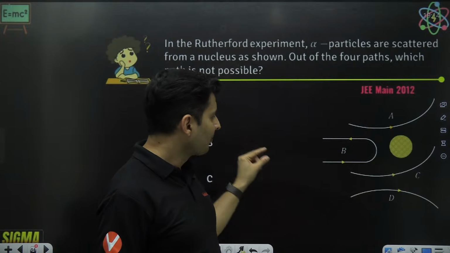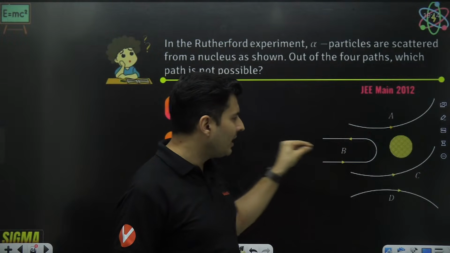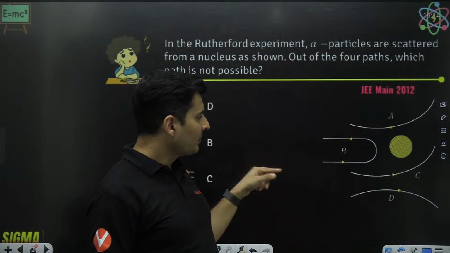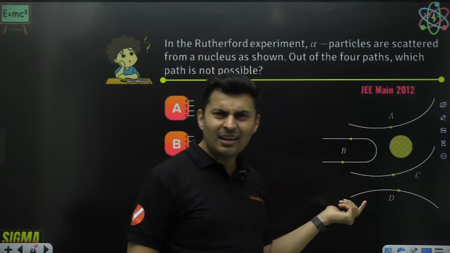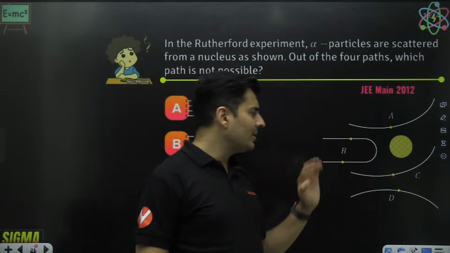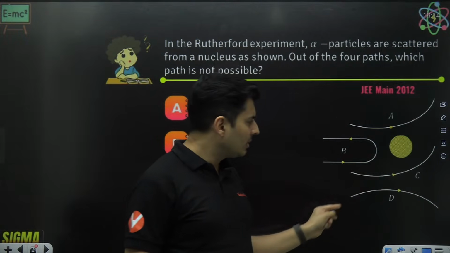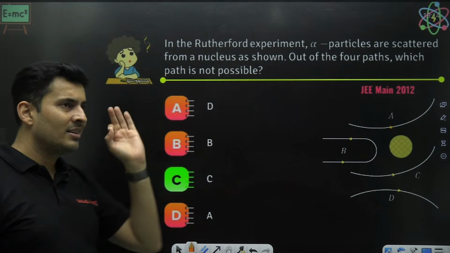A is possible. An alpha particle will come, see the nucleus directly in front, stop and return. That is also possible. In C, the alpha particle is coming close to the nucleus and gets attracted. How can positive attract positive? It will repel, no? So I don't think C is possible. D is possible because it is repelling from it. So hence, the correct answer is option C.